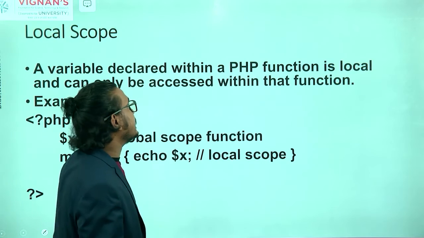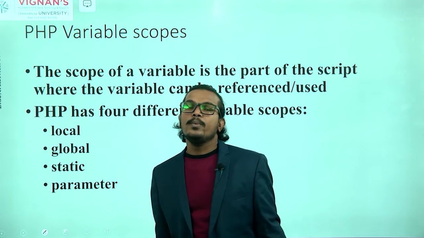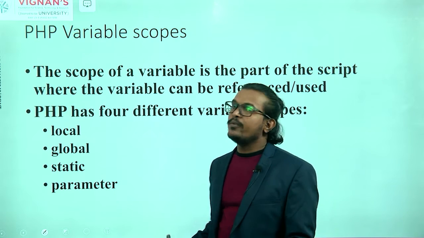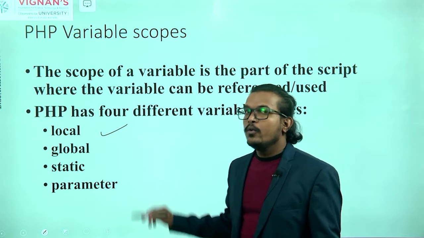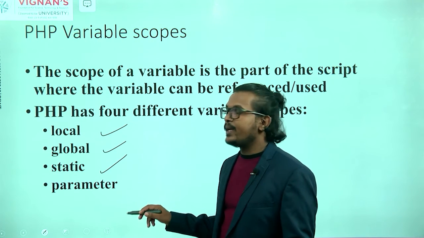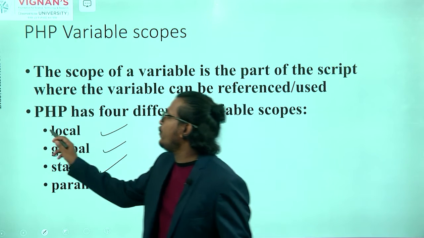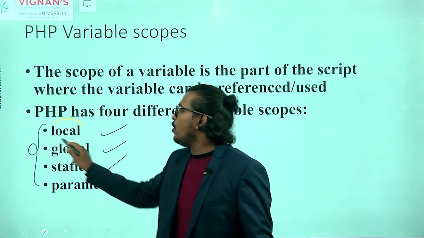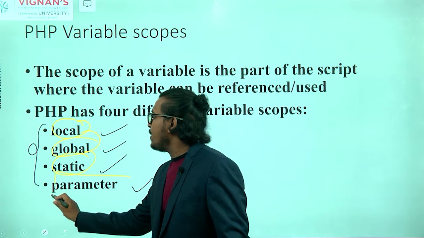Okay, so next we'll talk about the PHP variable scope. What is the scope? We have different types of scopes, right? So here in PHP also we have different types of scopes. First one is a local scope. Second one is a global scope. Third one is static, and next one is a parameter. So we have 4 different types of scopes: first one is local, second one is global, third one is static, and fourth one is parameter.